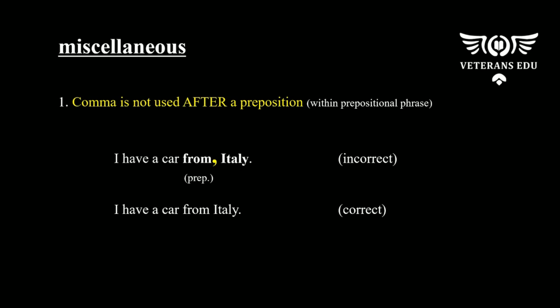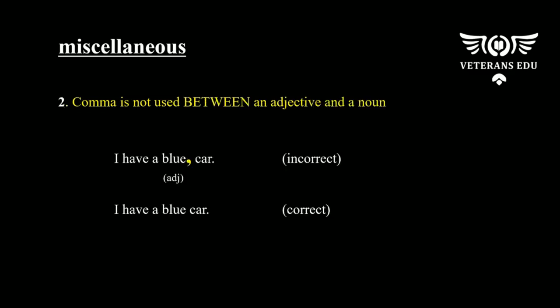The first lesson is this. We do not use a comma after a preposition. What I mean is, in the sentence, I have a car from Italy, we would not put a comma between the word from, which is a preposition, and the word Italy, which is a noun. Likewise, the comma is not used between an adjective and a noun. For instance, in the sentence, I have a blue car, we will not use a comma to separate the word blue and car. It's just illogical, right?